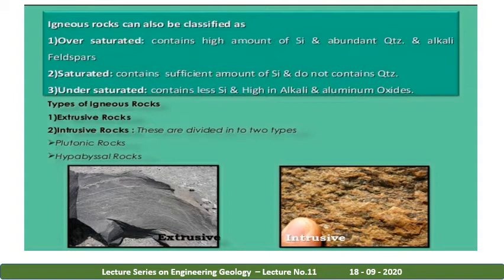Types of igneous rock. We have two types of igneous rock, that is extrusive igneous rock and intrusive igneous rock. Again, intrusive igneous rock have two types, that is plutonic igneous rock and hypabyssal igneous rocks. Extrusive means when lava cools down or solidifies, it gives rise to a rock, that is extrusive. Intrusive means which are beneath the earth surface, and when magma cools down, it gives rise to a different type of rock there. In intrusive, there are two types, plutonic and hypabyssal rocks.